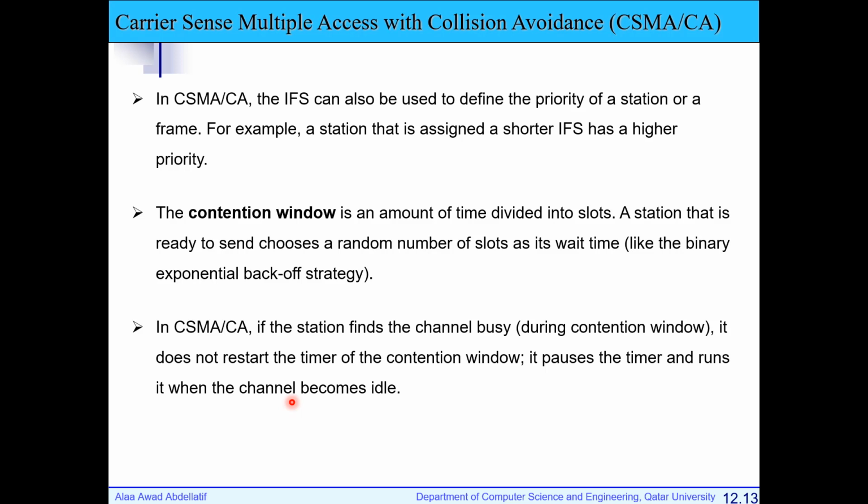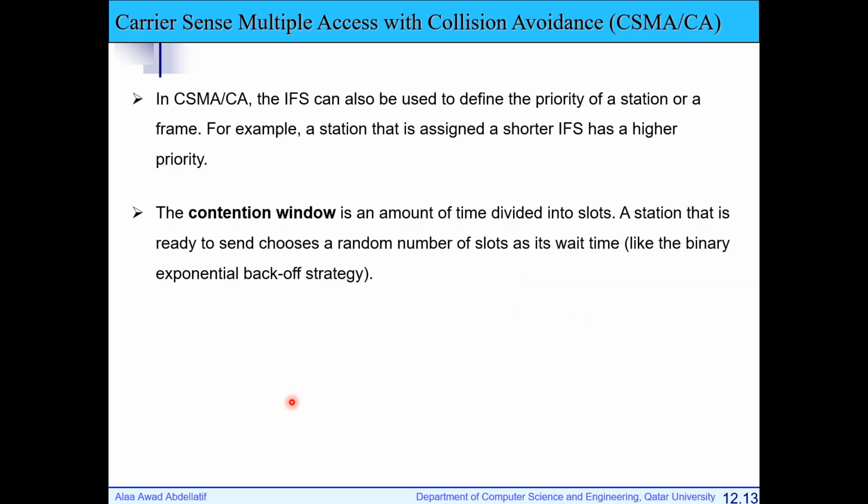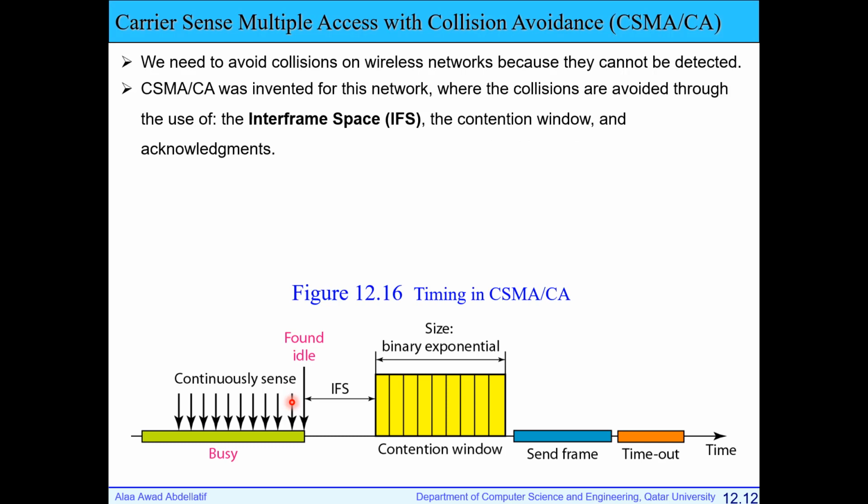So now, what is collision avoidance? What is the strategy collision avoidance uses to try to avoid the collision from the beginning? It does two things. First, each station will wait for an interframe space time, and this time is different from one station to another. So each station can take a different interframe space time, so they will not have the same time. So the probability that two stations transmit is low.